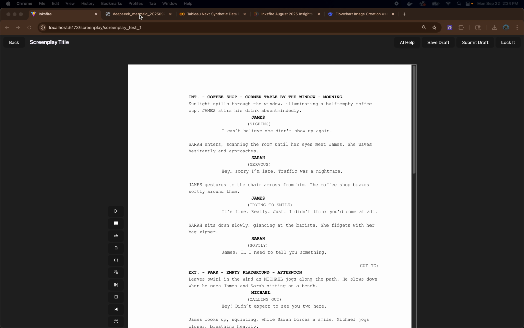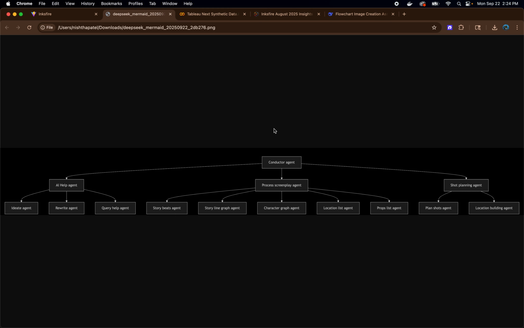How, you may ask? I am making a multi agent application which will not write your screenplay, but it will help you ideate, rewrite some portions, plan and map it out, and also visualize the shots of it with 3D objects. However, one scary part of this system is called tokens, the agentic tokens. They are not free and not easy to judge the use of it as well. That is where my superhero is coming in, the Tableau next.